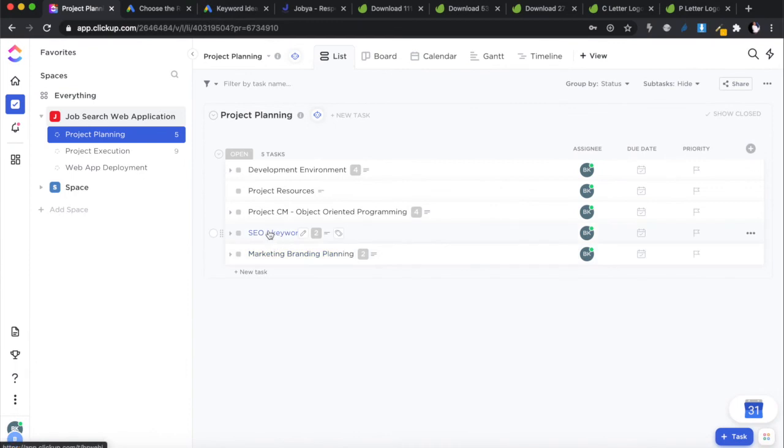So we can safely say that SEO keyword planning is done. What the keyword planning allows us to do is to decide the sort of words we want to work with in our application. When we write our code in the HTML, we want to focus on that keyword and write around it so that Google will pick up that this is what we're trying to target. But also it helps a lot of other things, like it helps us also with our branding.